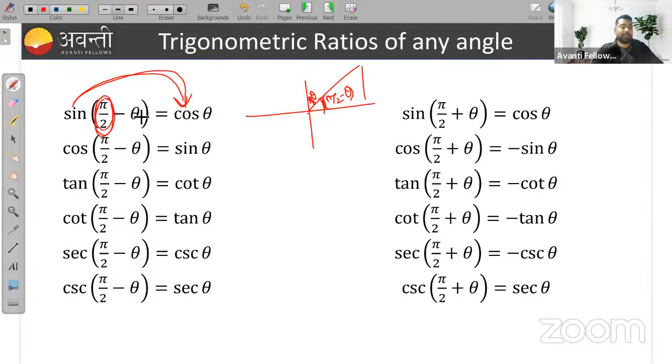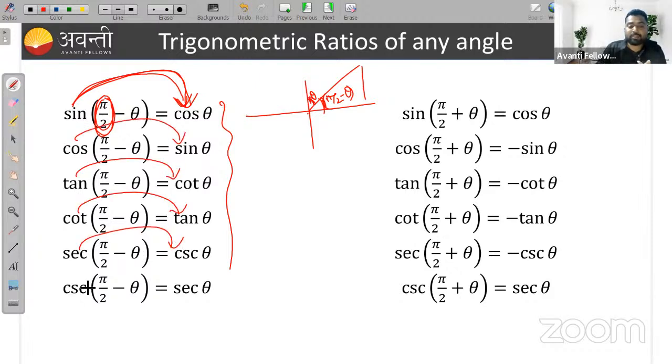So pi by 2 minus theta, and we know all the trigonometric functions or ratios are positive in the first quadrant, right? So similarly, pi by 2 minus theta. That means when taking pi by 2, the ratio will be changed to its complementary ratio. Cos becomes sin, tan becomes cot, cot will be tan, sec will be cosec, and cosec will be sec.